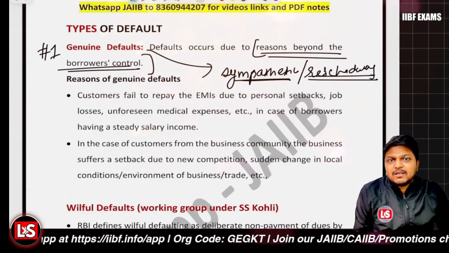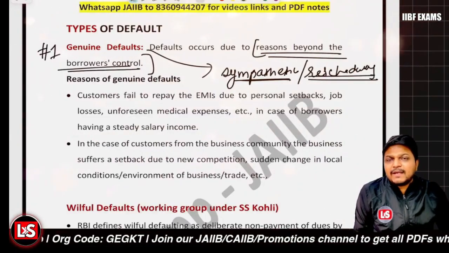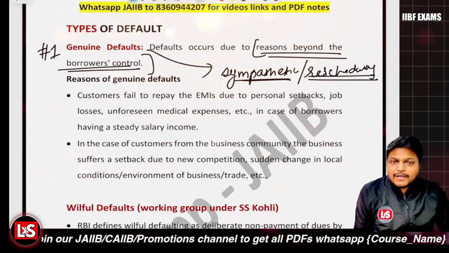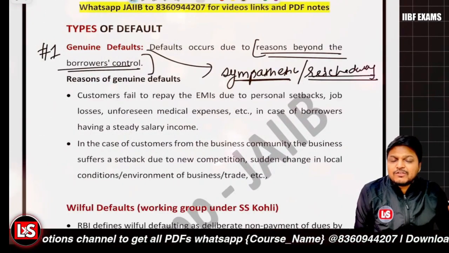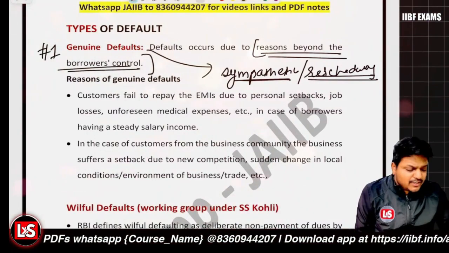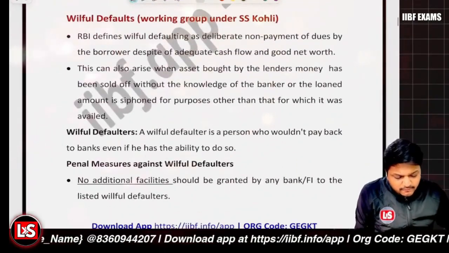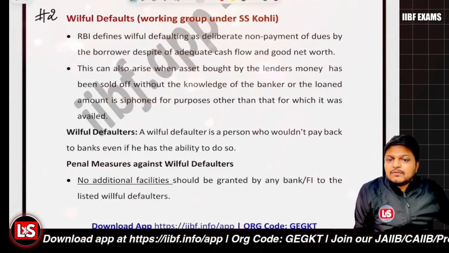Let's say if the original tenure was 3 years, the bank could enter into a new agreement with the borrower and extend the loan tenure. Or a secondary amount can be sanctioned so as to revive the unit, right? So restructuring can be done, rescheduling can be done. Further after that, the second one is the willful default.